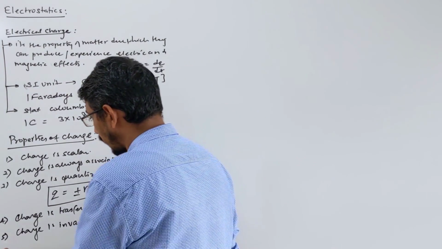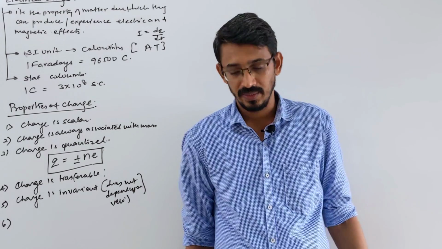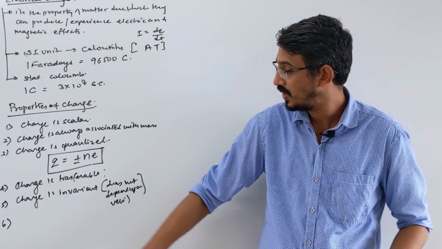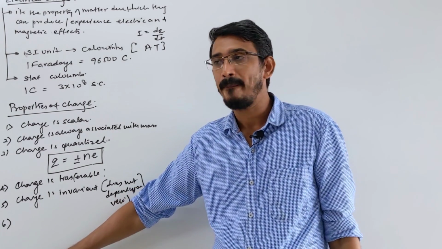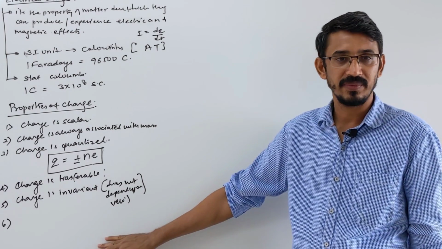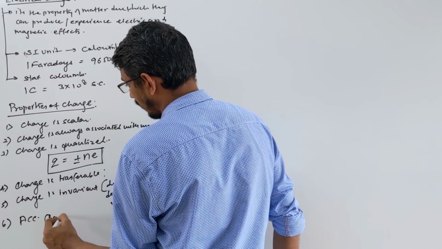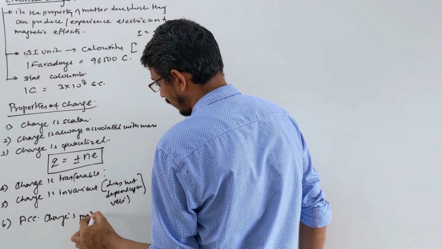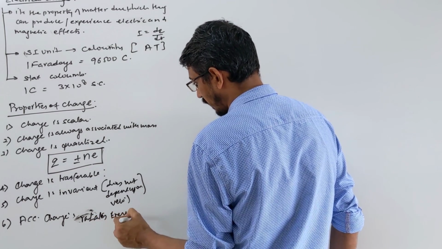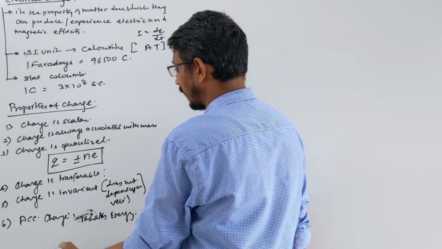Now another property, this is very important and half of this we have already learned. Remember the principle of EMW, electromagnetic waves? Accelerating charges produce electromagnetic waves. So when you have a charge and it is accelerating, it will produce EMWs, or say it will radiate energy. So I am writing: accelerating charges produce, or radiate, energy. If charge is accelerating, it will radiate energy. Let me explain this concept a little more.